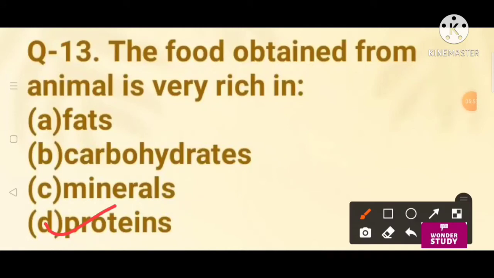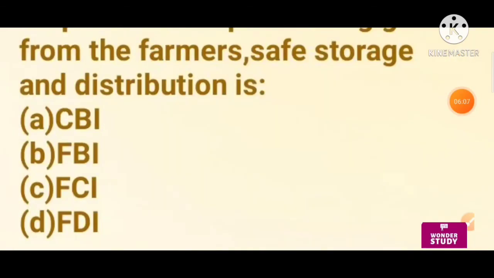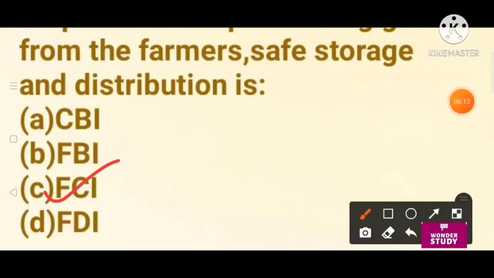Question number 14. The government agency responsible for purchasing grains from the farmers, safe storage and distribution is CBI, FBI, FCI, FDI. So the right answer is FCI. The government agency like Food Corporation of India, FCI, buy food grain from farmer and store them properly.